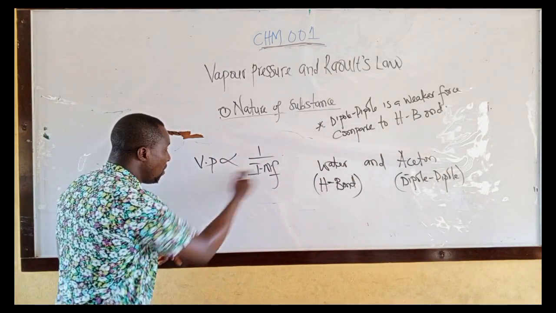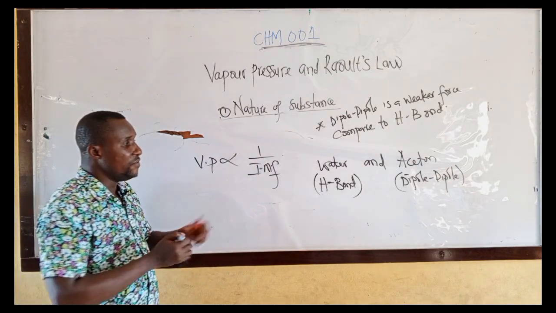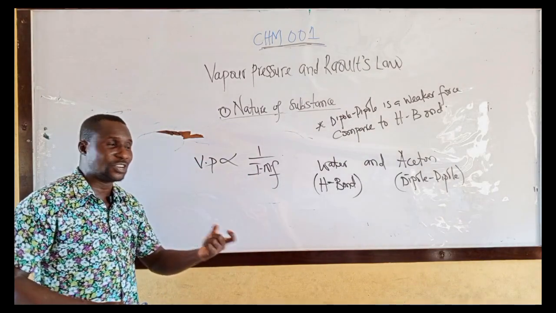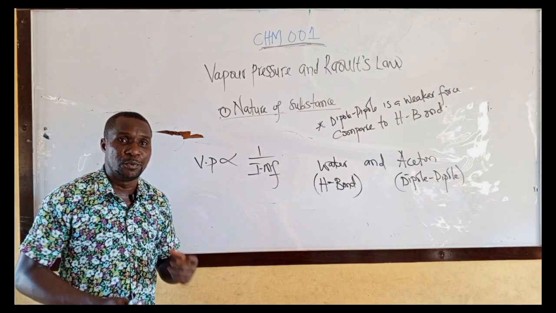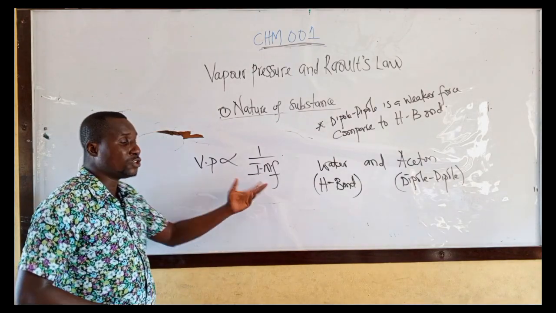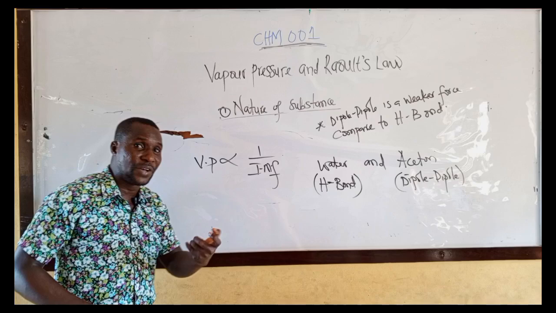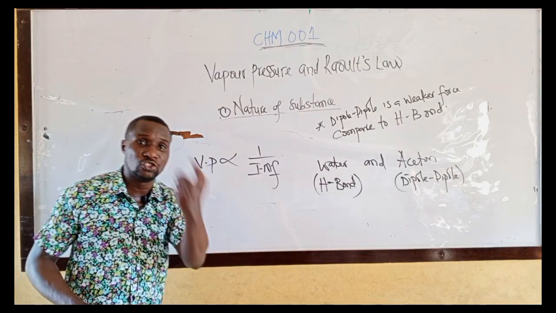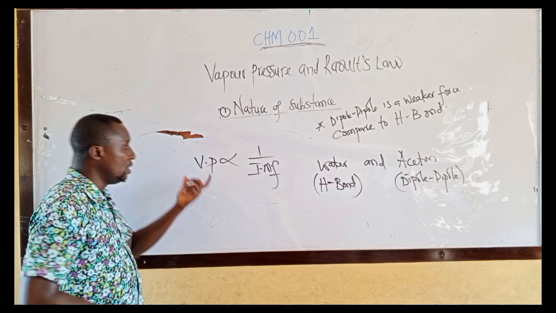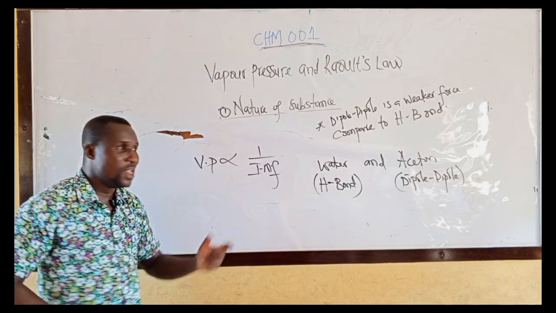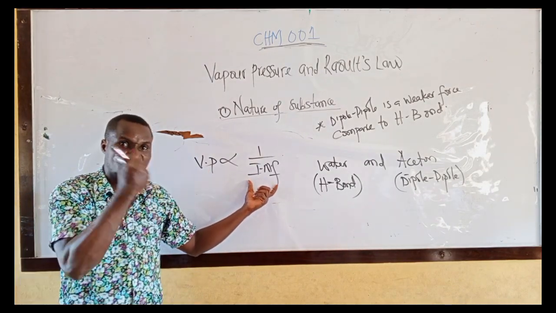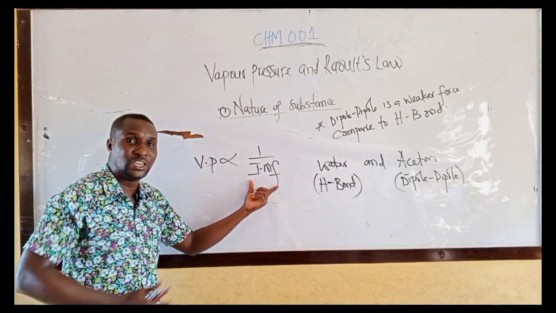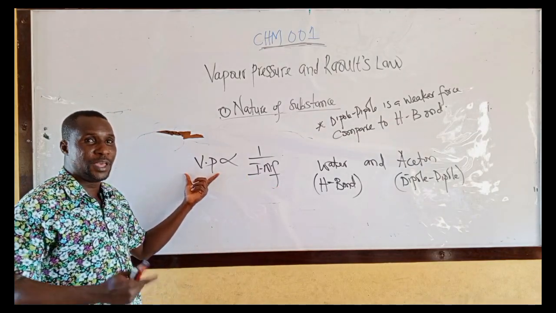Now don't forget, I told you that if the force of attraction is weak, the vapor pressure will be what? High. If the force of attraction is a weak force of attraction, the vapor pressure will be high. If the force of attraction is a strong one, the vapor pressure will be low.